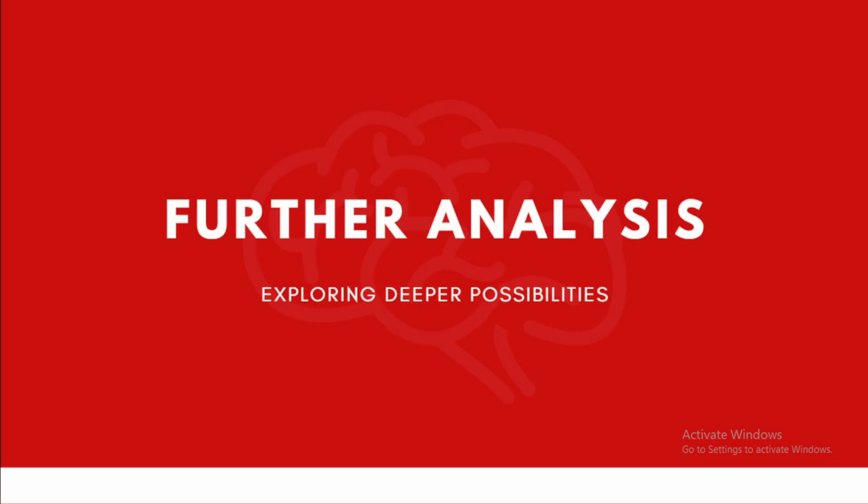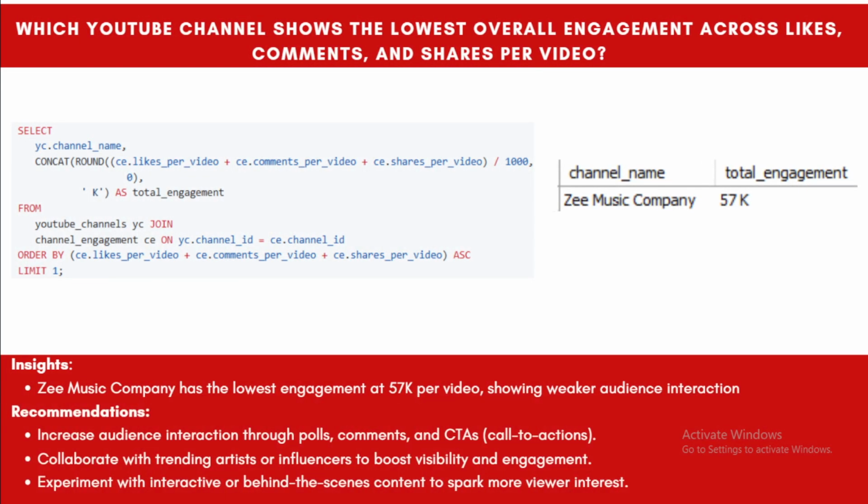Let's understand the further analysis that provides some deeper insights from this data and the possibilities that we can draw from it. In further analysis, we analyze which YouTube channel has the lowest overall engagement across likes, comments, and shares per video. There is only one channel, Zee Music Company, which has the total lowest engagement, which is 57k, and all the other channels are doing well except Zee Music Company.